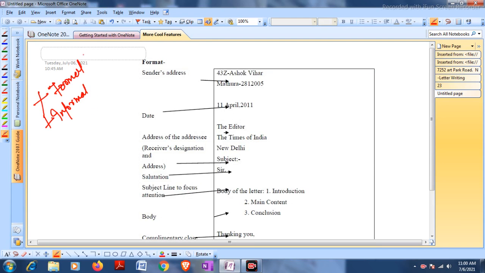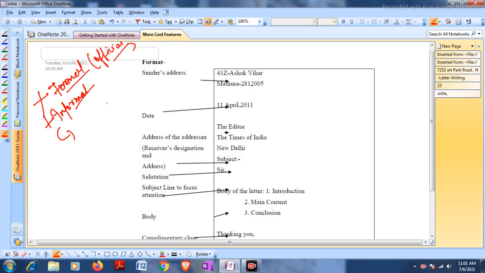Formal letter means an official letter. Whenever a letter has been written for the purpose of some official work, we are talking about the formal letter. And whenever we are writing a letter to our relatives, parents, brother or sister or cousins, that is a personal letter, known as an informal letter. As of now in class 10 we've got the formal letter in the syllabus, so we'll only stick to this.